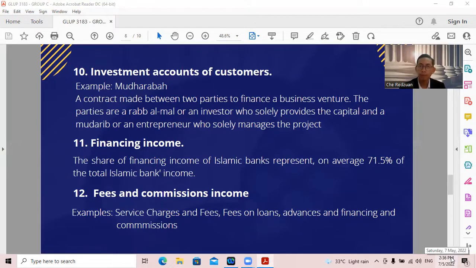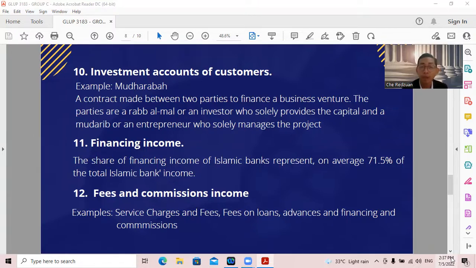For example, mudarabah, which means a contract made between two parties to finance a business venture. The parties are the rab al-mal, or an investor who solely provides the capital, and a mudarib, or an entrepreneur who solely manages the business project.